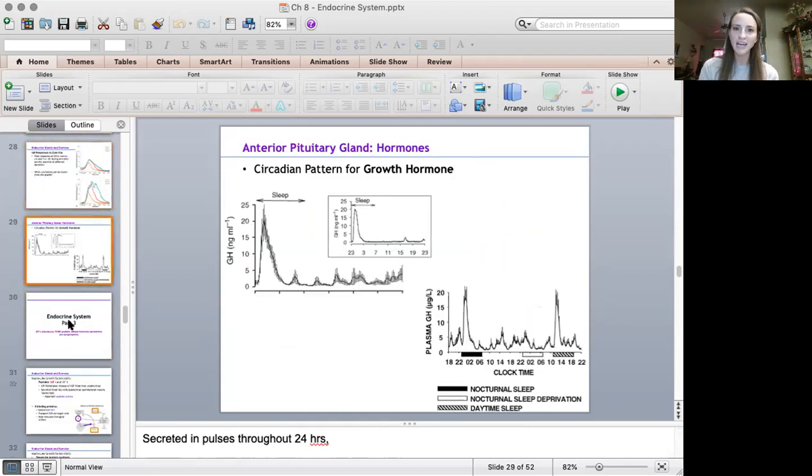And then also knowing the circadian rhythm of growth hormone, knowing that it is highest at night, not specifically at night, but when we sleep. So if we slept during the day, like this graph shows at the bottom, it's going to be highest then. So it's mainly highest at sleep. Most of us do sleep at night, so it's probably going to be highest at night. And it also has a repairing function where it helps to repair all of our tissues. That's why when we sleep, we're resting. Growth hormone works to repair our muscle tissue or damaged tissue, and helps us recover.